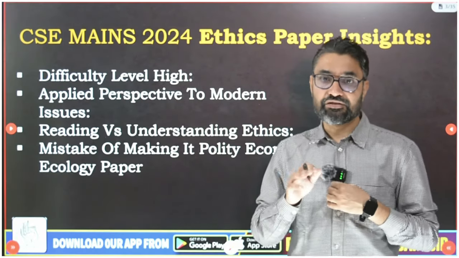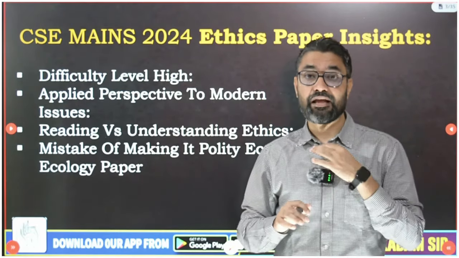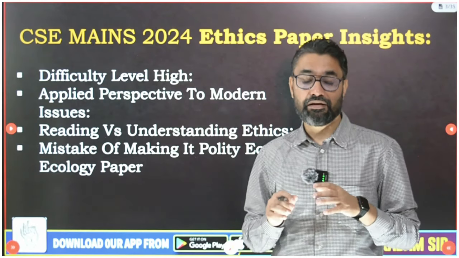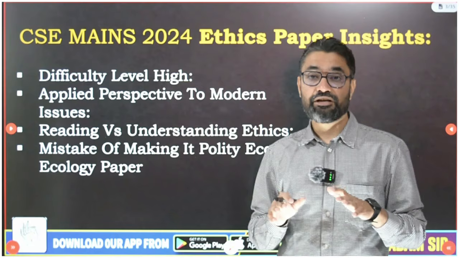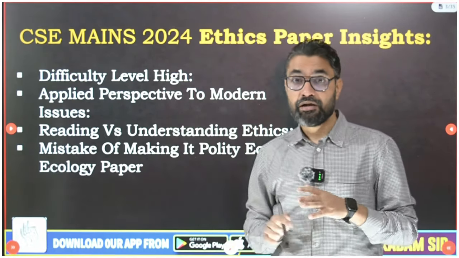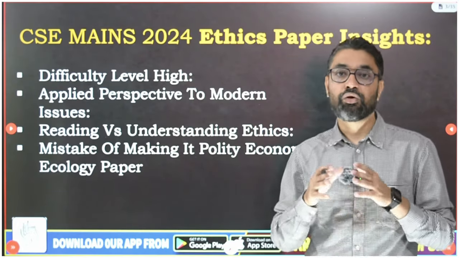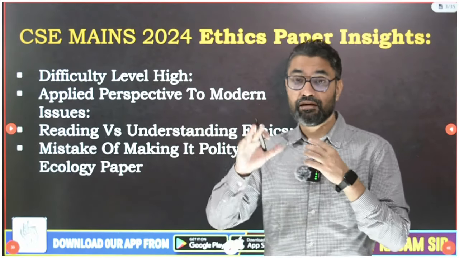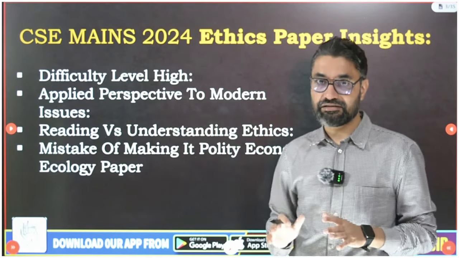So first of all, guys, those students who take the ethics paper or the essay paper lightly, be careful. These are very scoring papers. In essay and ethics, scoring 140 to 150 is possible, but if you take it lightly and approach the paper that way, it will not give you marks. Especially with a paper like 2024's, it will be very difficult to score high if you are not a well-read person in ethics, and you don't have a proper understanding of ethical terminologies, their application, etc.